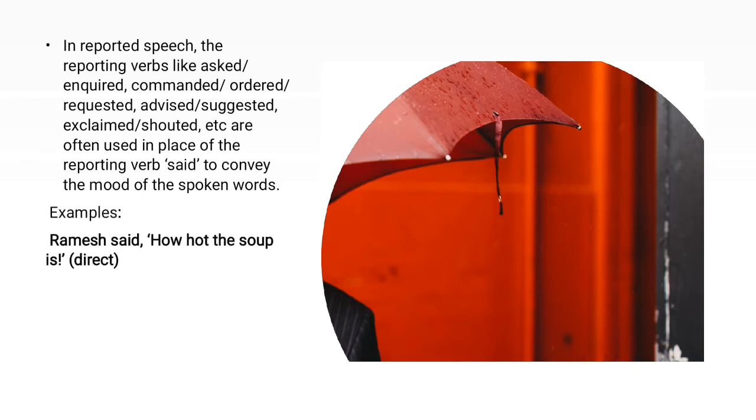For example, Rama said, "How hot the soup is." And in indirect, Rama exclaimed that the soup was hot. Said becomes exclaimed in indirect speech.